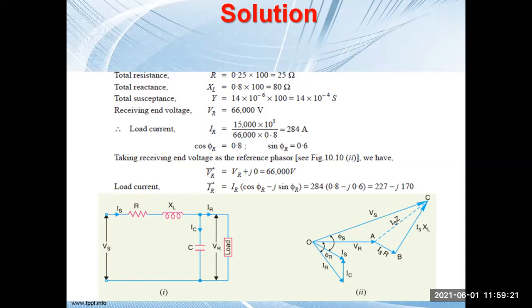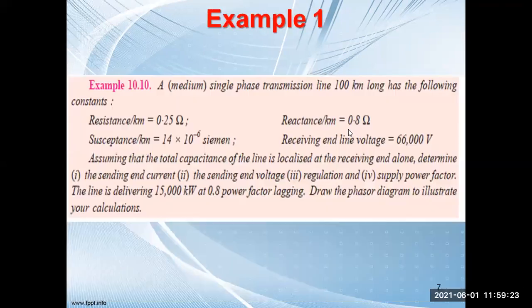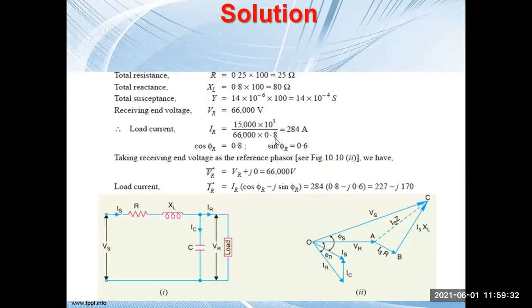And load current. Load current will be here, you see, this is your 15,000 kilowatt and 0.8 power factor. Voltage is 66,000. See, it is a single phase case. So the current is power divided by voltage into power factor. This will give you the current. That is the phase current you will get, because it is a single phase case.